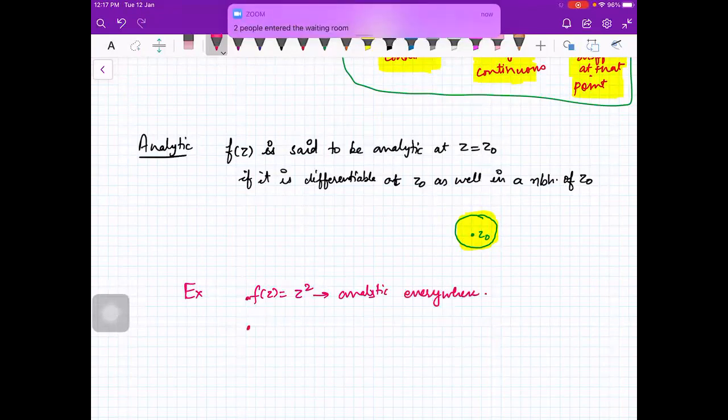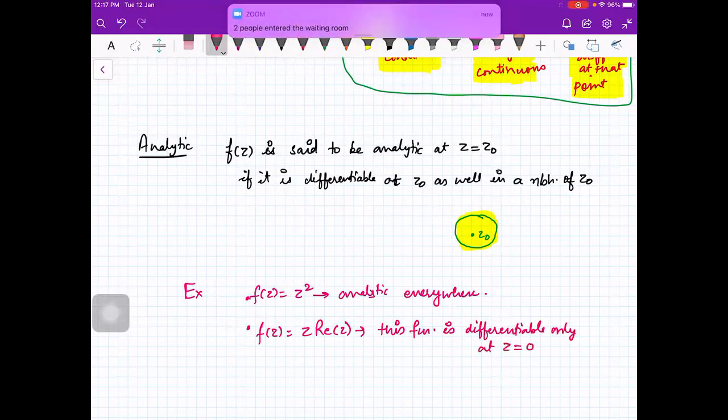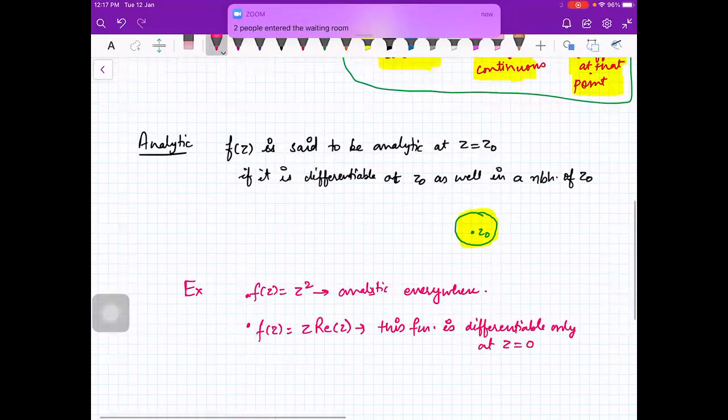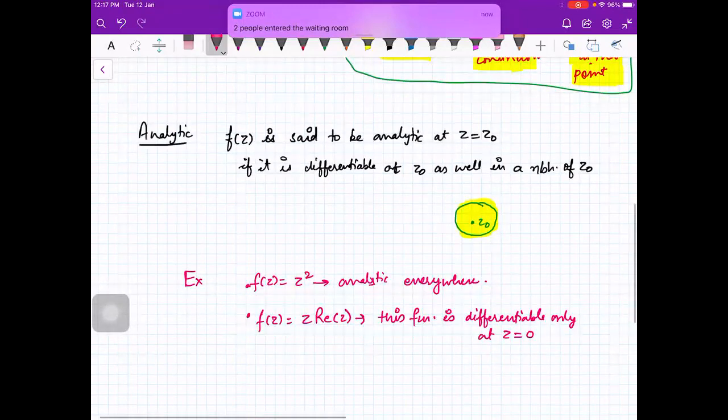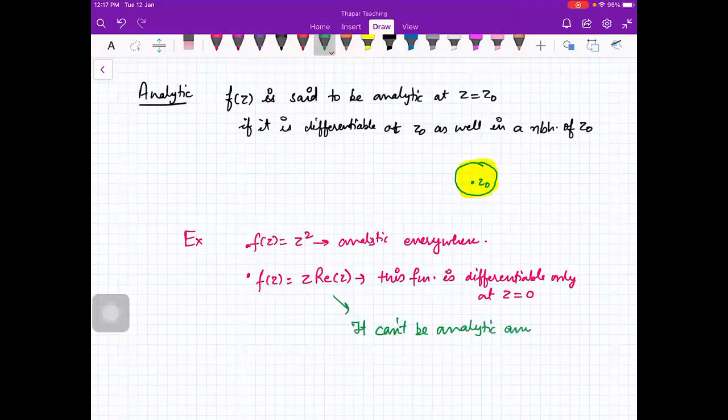Then we had an example where f of z was equal to z times real of z, and we saw that this function is differentiable only at z equal to 0. So it cannot be analytic anywhere. Why? Because the only point it is differentiable at is z equal to 0, so you cannot find a neighborhood of 0 where your function is differentiable. So this function is analytic nowhere.